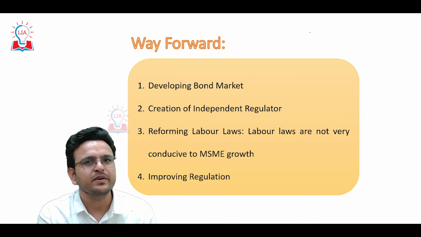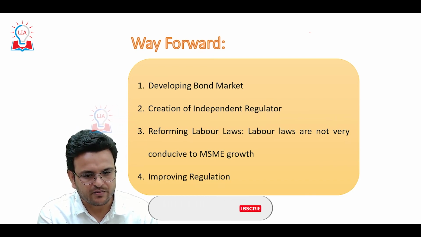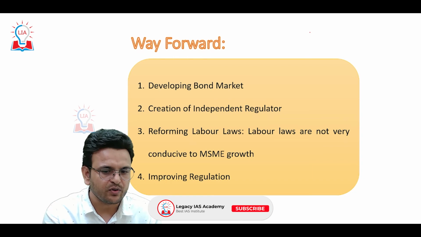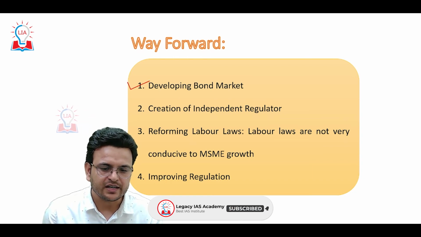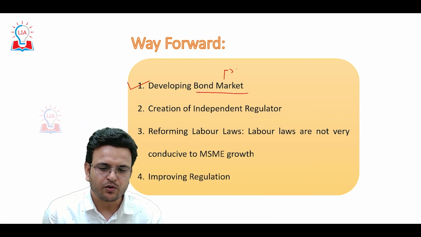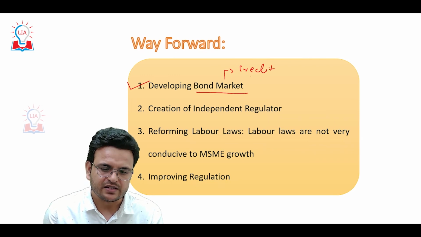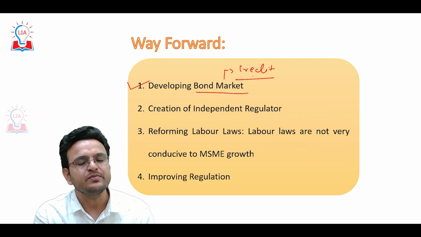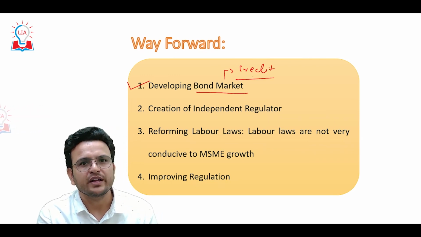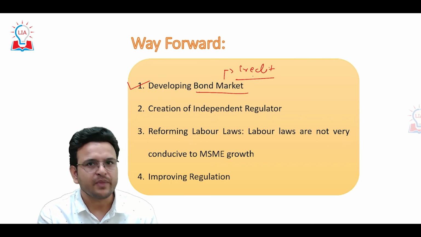Finally, what other things do we have to do? Here I have given some more points regarding the way forward, like developing a bond market. This market will also help to provide credit to the MSMEs. Creation of an independent regulator. As of now, different regulatory bodies manage the MSMEs.